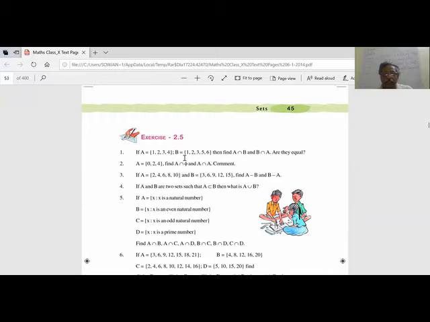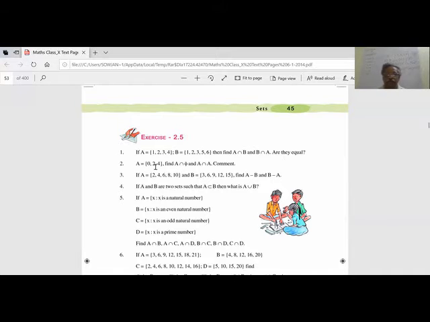Now, A and B are given. Find A intersection B and B intersection A. What is common in this? Intersection means common. Union means all. So what is A intersection B? 1, 2, 3. 4 is not there here. 5, 6 are not there. So 1, 2, 3 is the intersection. And what is B intersection A? Also the same, 1, 2, 3. So both are equal. A intersection B is equal to B intersection A. Similarly, A union B is equal to B union A.